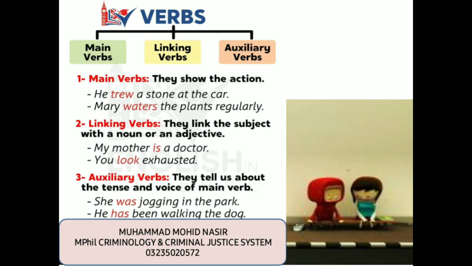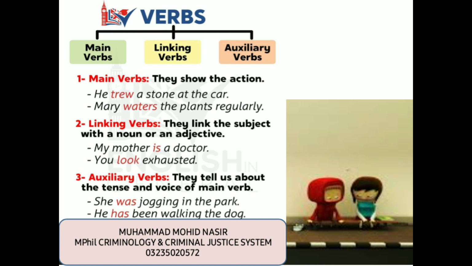Here there are three kinds: main verbs, linking verbs, and auxiliary verbs. Main verbs show action, and linking verbs link the subject with a noun or an adjective. And auxiliary verbs tell us about the tense and voice of the main verb. For example, he threw a stone at the car. Threw is the main verb in this sentence. Mary waters the plants regularly, and waters is the main verb in this sentence.